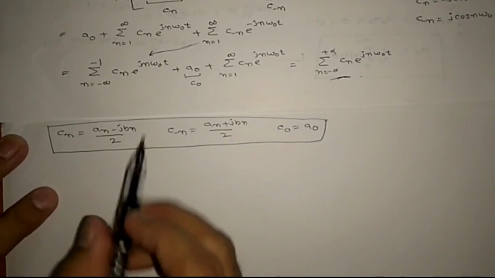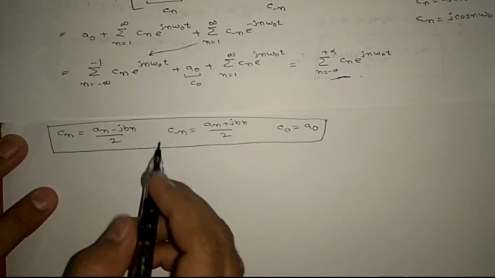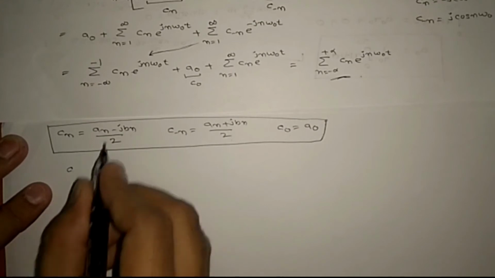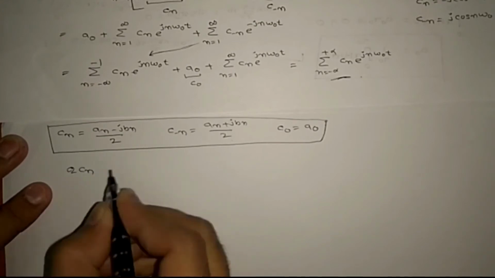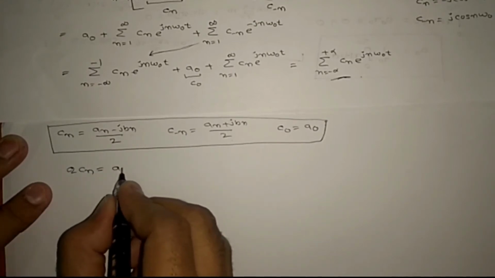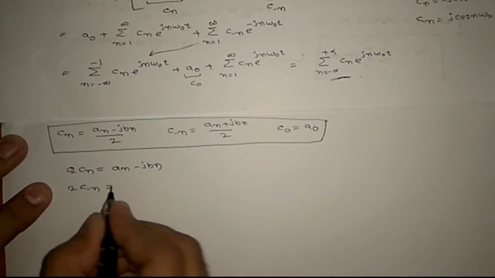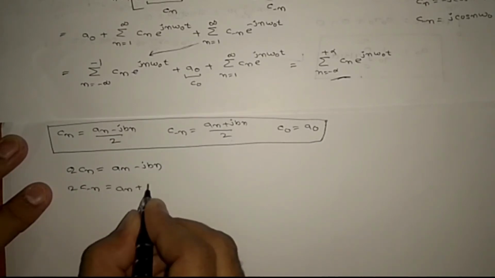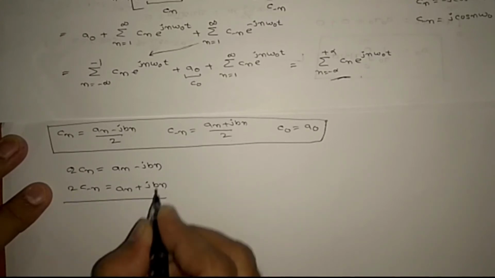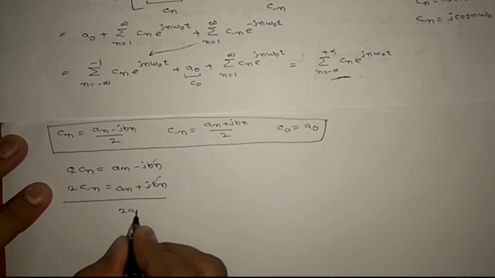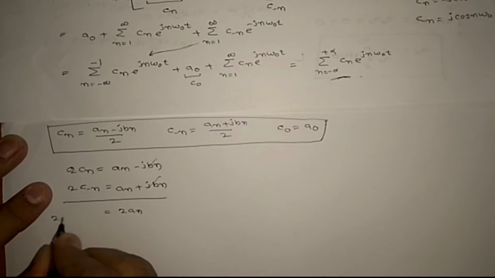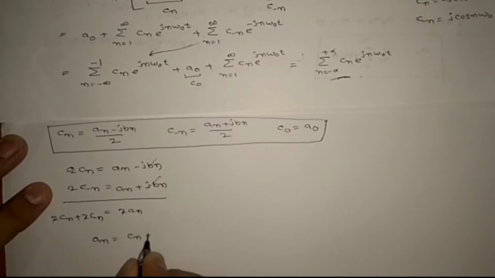Suppose in exams they give cn and you need to find an and bn. How will you find it? From this you can write 2cn equals an minus jbn, and 2c minus n equals an plus jbn. If you add these so that the bn terms get cancelled out, 2an equals 2cn plus 2c minus n. The 2 gets cancelled out, an equals cn plus c minus n.